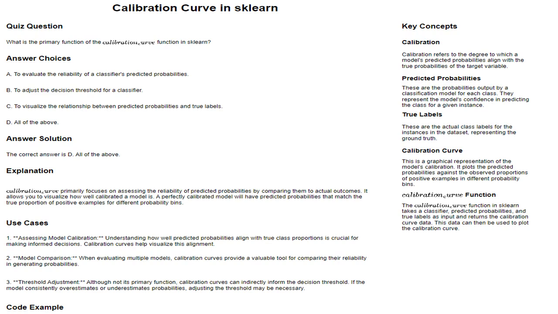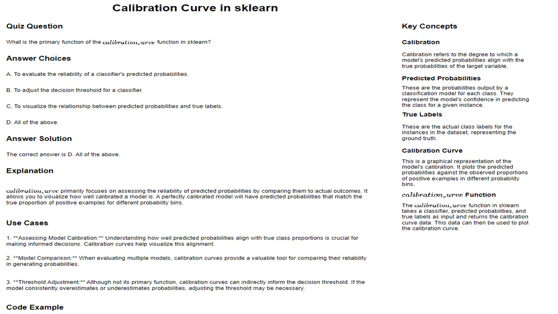Imagine you are predicting the likelihood of a customer purchasing a product based on their past browsing history. A well-calibrated model would accurately reflect the true chances of purchase based on a customer's behavior. Predicted probabilities are the probabilities output by a classification model for each class. They represent the model's confidence in predicting the class for a given instance. In a spam detection model, the predicted probabilities could indicate the likelihood of an email being spam or not spam. A high probability for spam would suggest the model is confident it's spam.